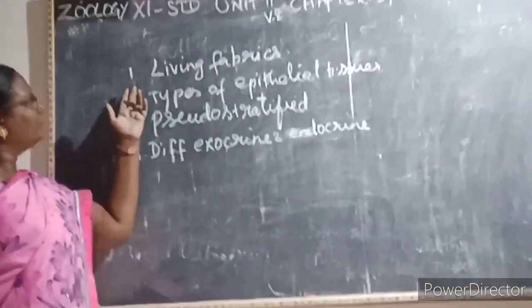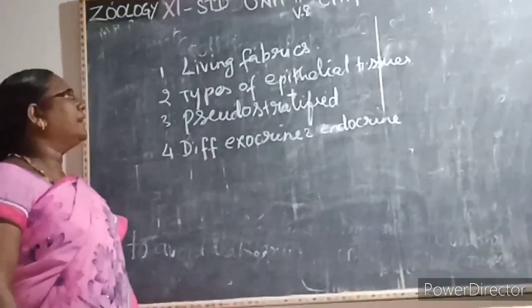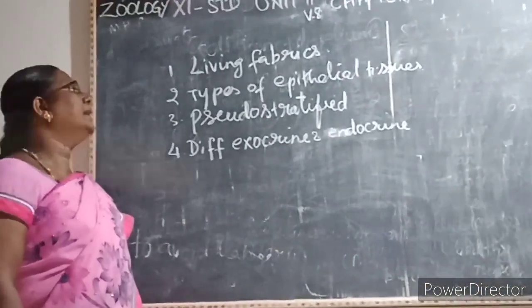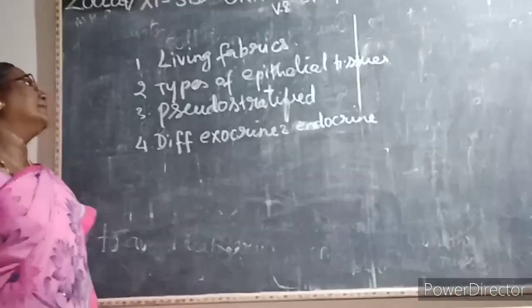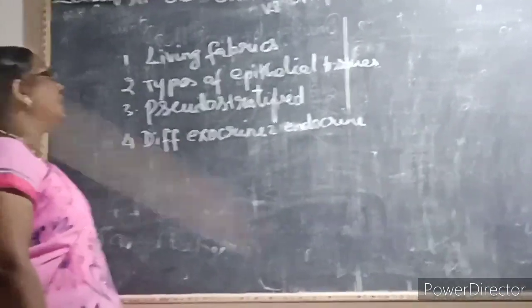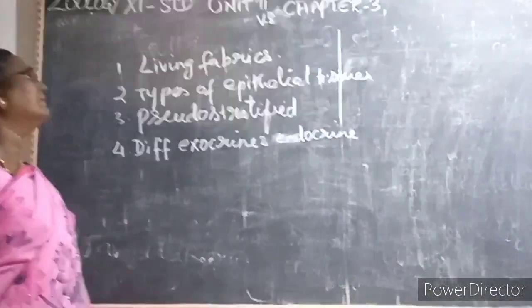We just recall the topic. Why are the tissues called as living fabrics? The tissues are arranged in a specific proportion and pattern to form organs like the heart, liver or any organs in our body.